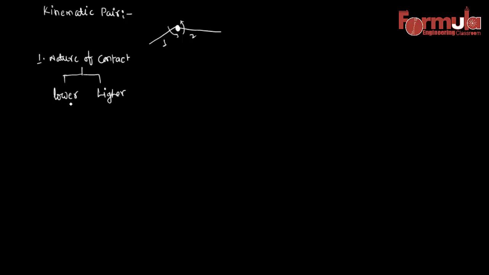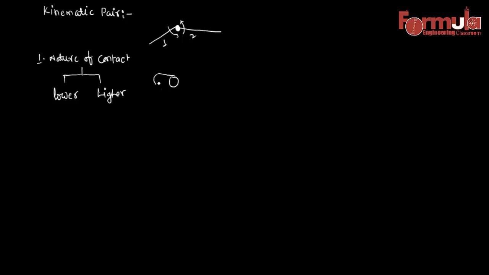Lower pairs are those in which the contacting system is a surface area. What does that mean? Let's suppose we are talking about simple hinge joints like in our doors. In those doors, the outer surface is like that, or let's suppose there is a pin here.